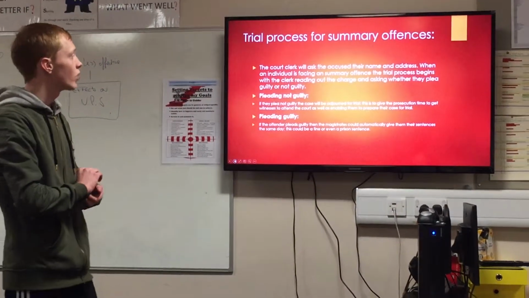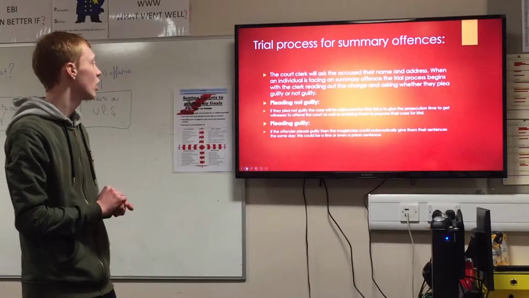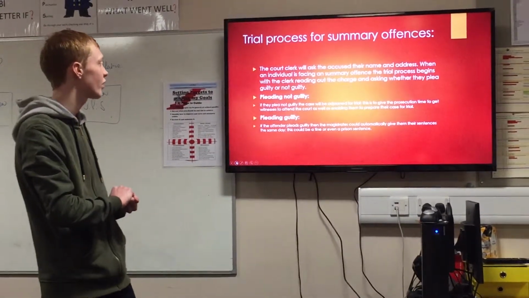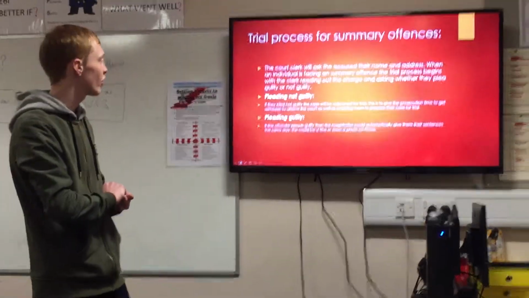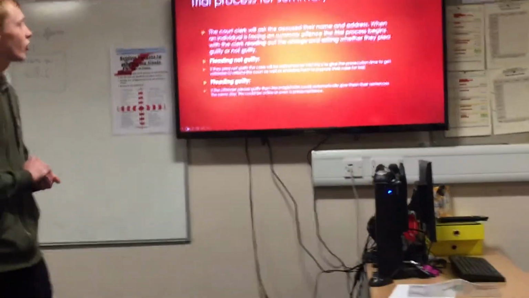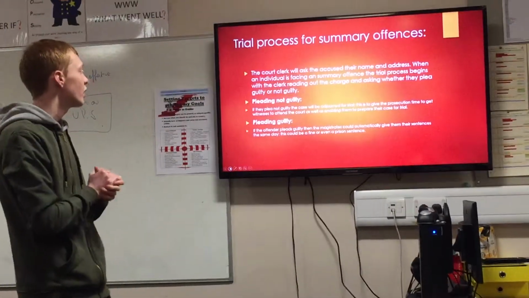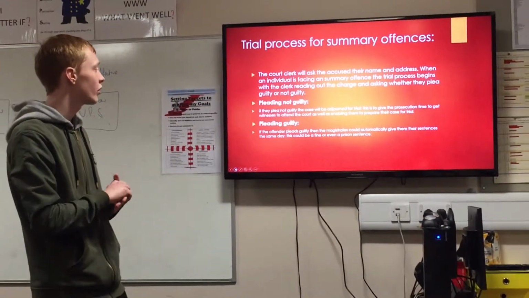Trial process for summary offences. The court clerk will ask the accused their name and address. When an individual is facing a summary offence, the trial process begins with the clerk reading out the charge and asking whether they plead guilty or not guilty. If they plead not guilty, the case will be adjourned for trial.